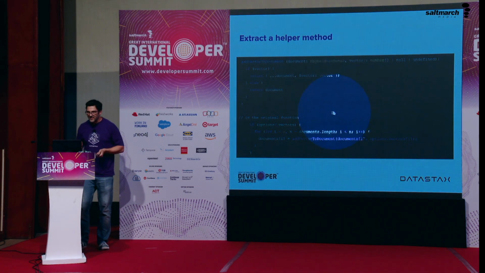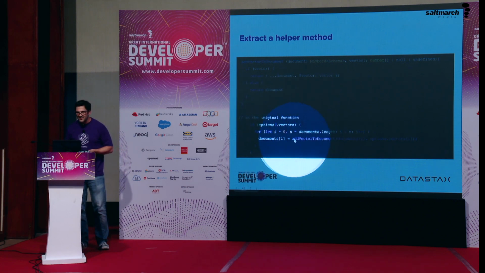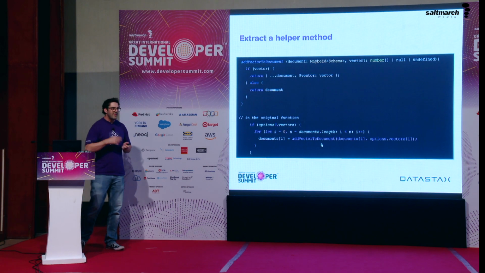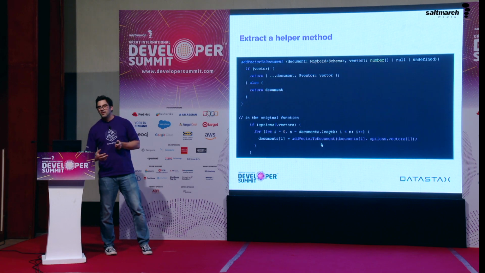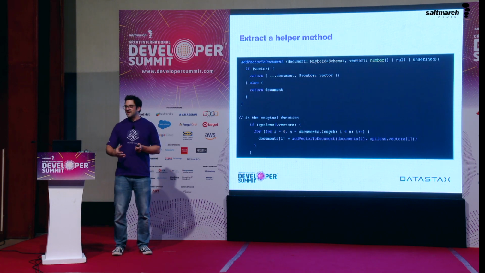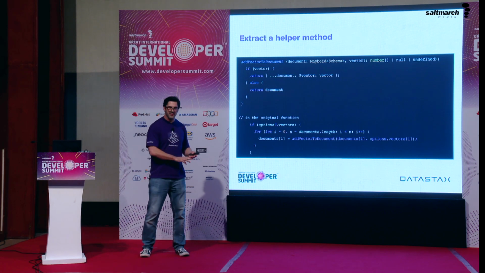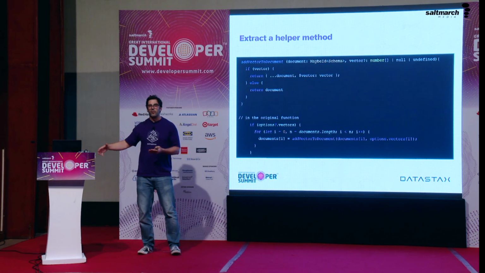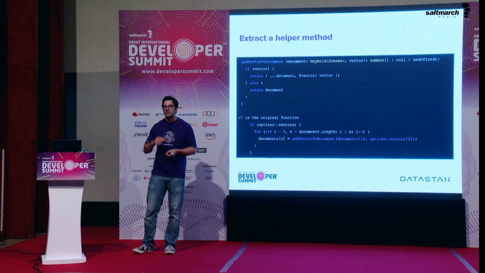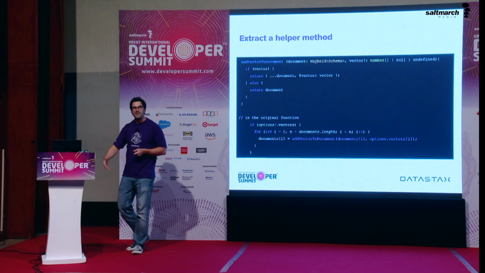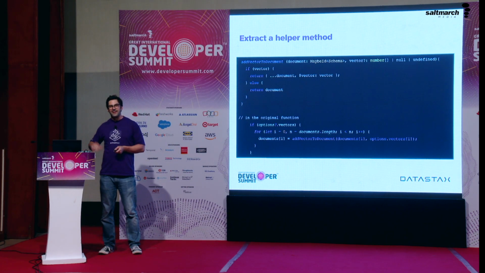Back in the original function, we get rid of one of our conditionals because it's now handled by the add vector to document function, which is now named much nicer. We actually have a name for this piece of code: it's adding a vector to a document, which we didn't have before. We'd have to read it and understand what the code was doing. Now we can just read the name, and it handles our conditional and our extra nesting for us.